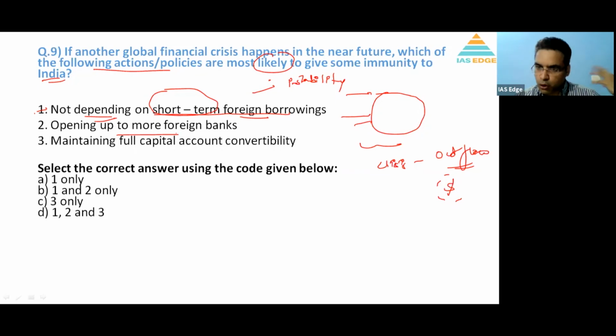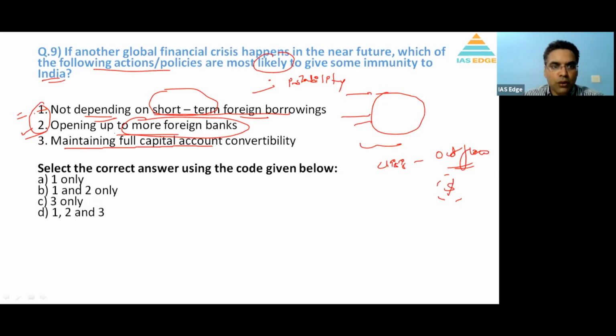Yes, there is a likelihood that in a global crisis the foreign banks might also face problems, but in India they will induce competition, and I think the interest rate will be more competitive. So for me, having more financial institutions in India will be good, even if it is a foreign bank. So for a global financial crisis, option 2, opening more foreign banks, is also correct, 1 and 2.